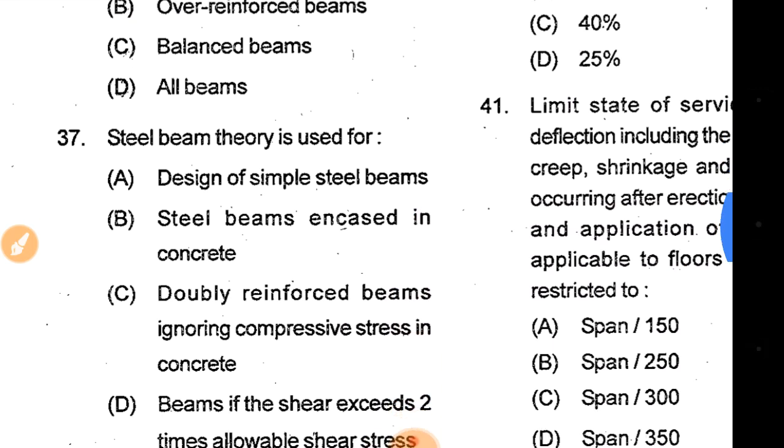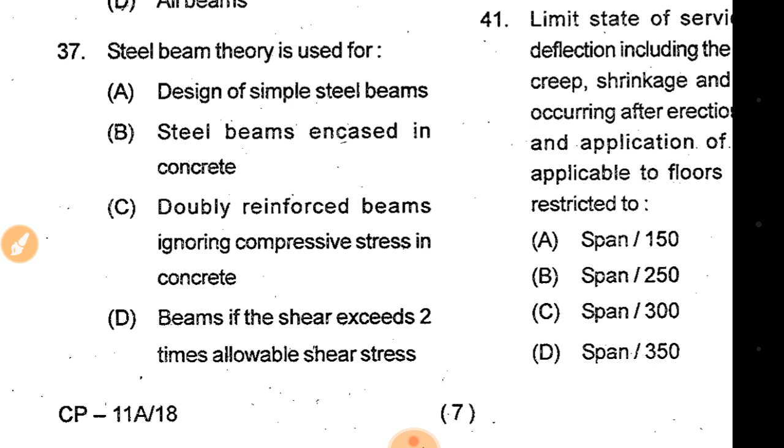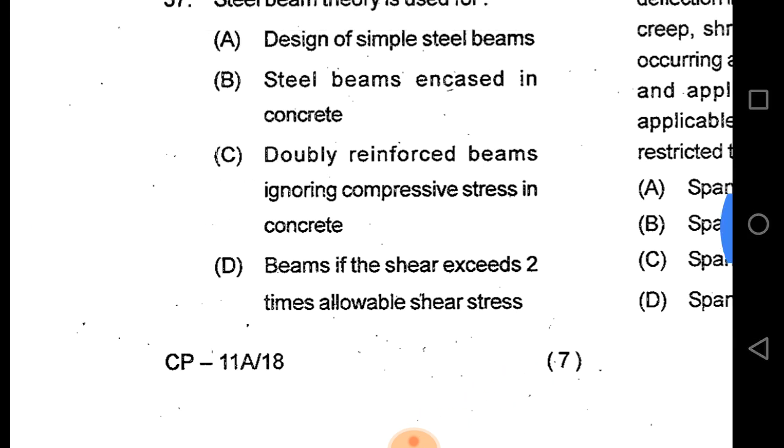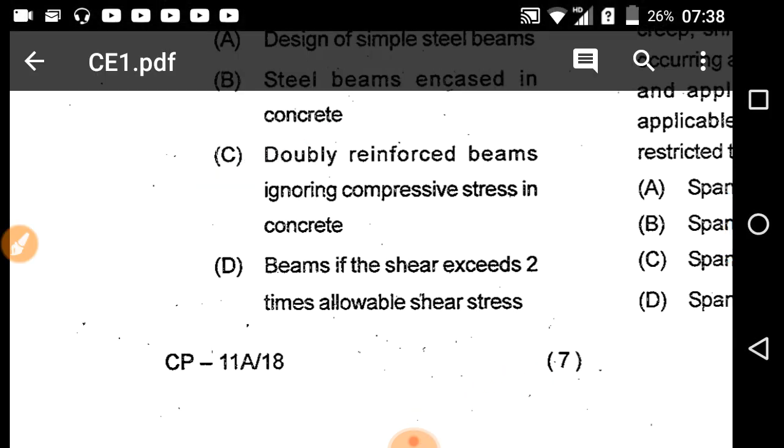Next question. Steel beam theory is used for design of simple steel beams encased in concrete, doubly reinforced beams ignoring compressive stress in concrete, beam if shear stress exceeds 2 times allowable shear stress. So steel beam theory is used for doubly reinforced beams ignoring compressive stress in concrete. That is option C will be the correct answer.